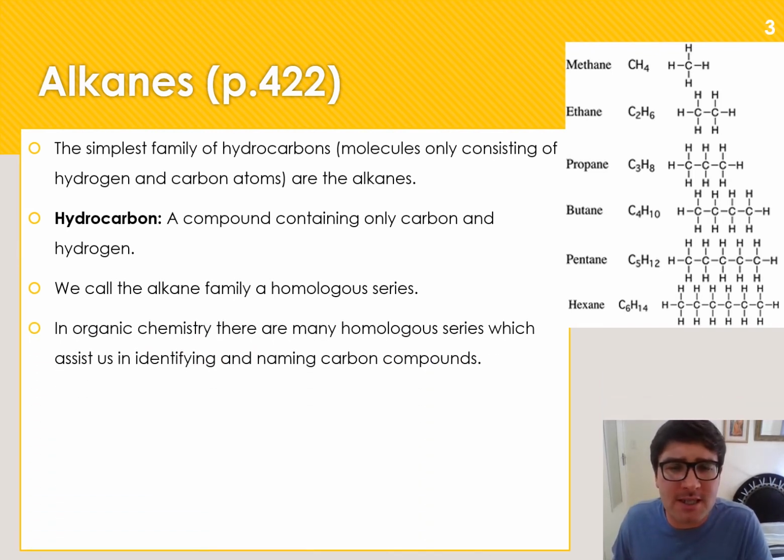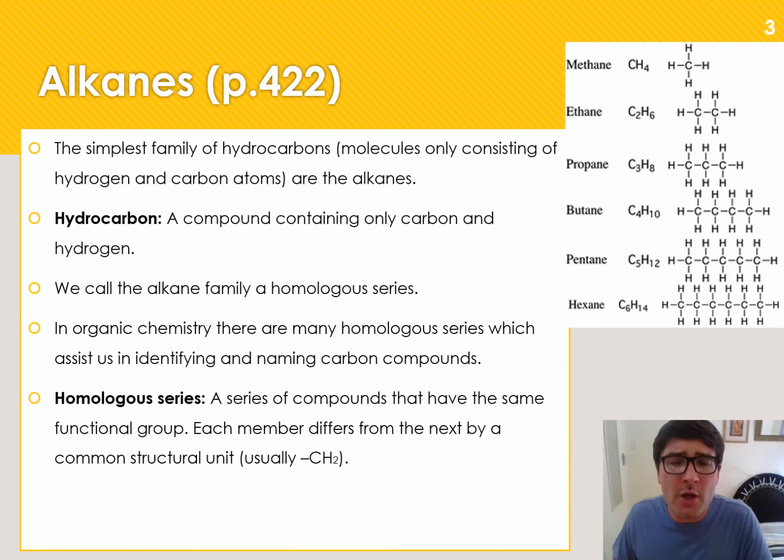Now, what is a homologous series? A homologous series is a family of organic compounds that all look similar. They only differ in chain length. When we add something, we add something that is similar in the rest of the chain. So in the case of the alkanes, we just add another carbon, which makes more bonds with hydrogens. It is specifically defined as a series of compounds that have the same functional group. Each member differs from the next by a common structural unit, usually CH2.